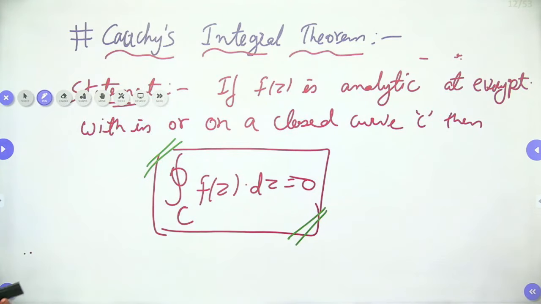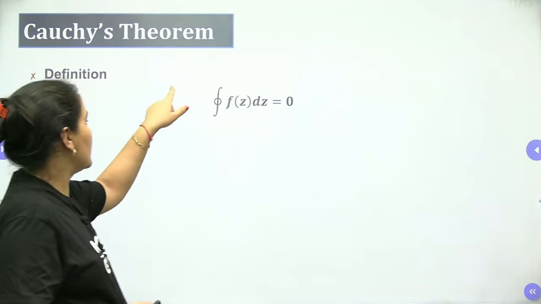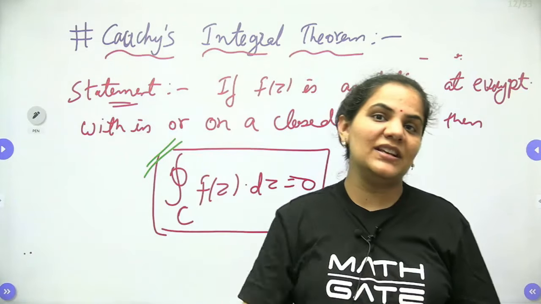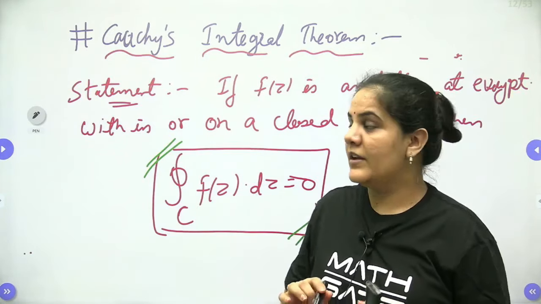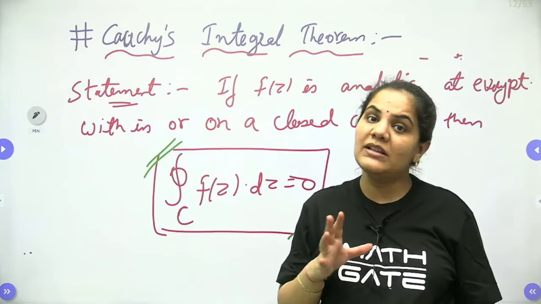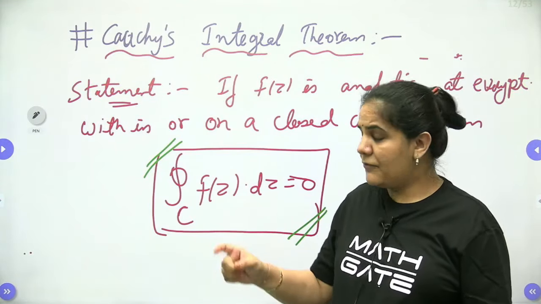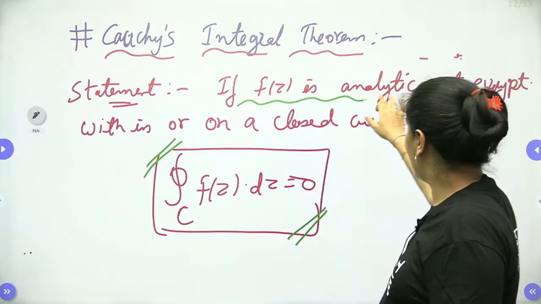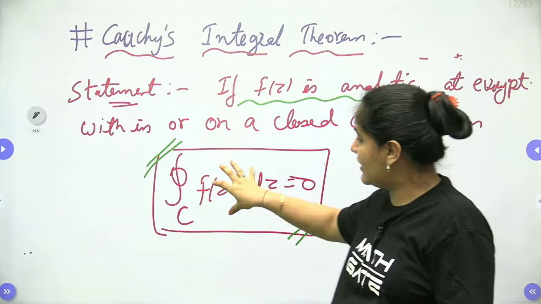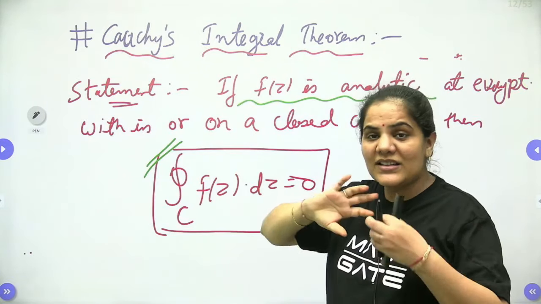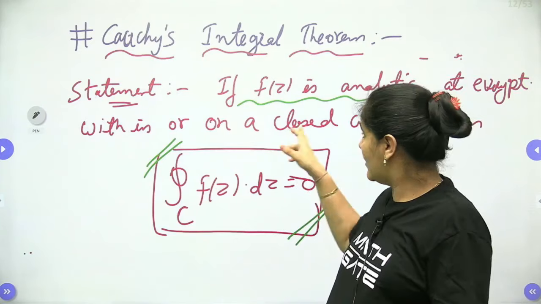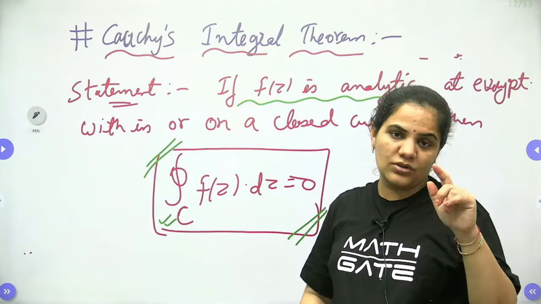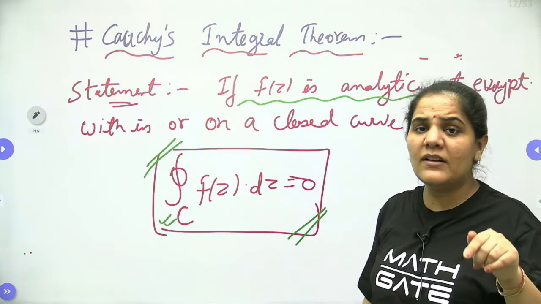Exactly, it means, as we see here, Cauchy's integral theorem: closed integration over C of f(z) dz is equal to 0. Whenever we have to find a complex integration, just remember how we will use this. If the given function f(z) is analytic at every point within or on a closed curve C, here always we will have a closed curve C, then we can find the integration.